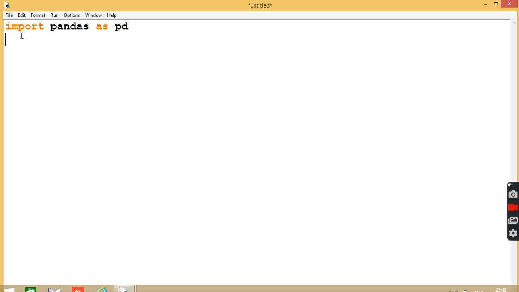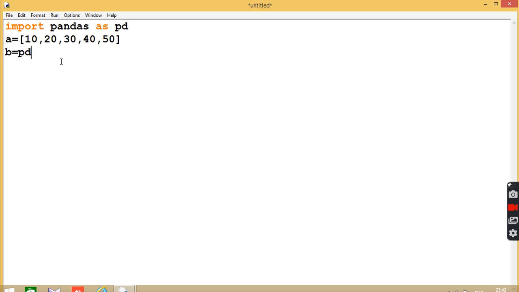So let's see, it starts with import pandas as pd. For this we need pandas. Then we will create a list. Suppose I have created a list with a = [10, 20, 30, 40, 50]. As you know, a list is created by using square brackets. After that I take one more variable to create a data frame.